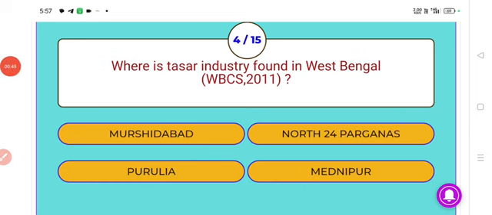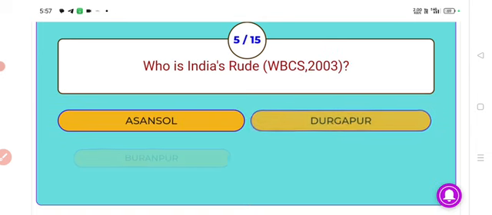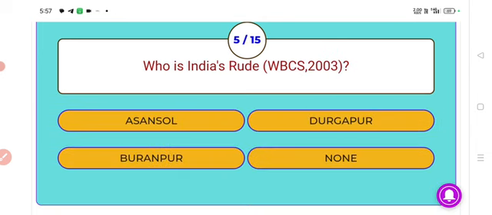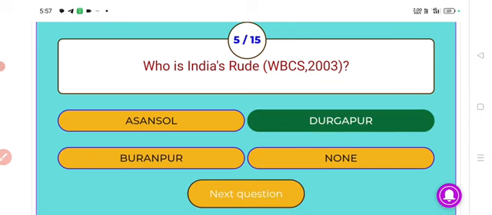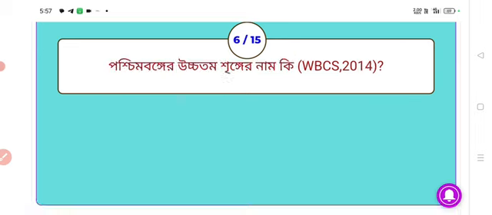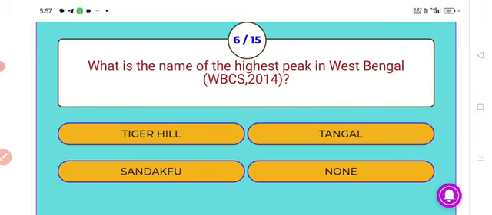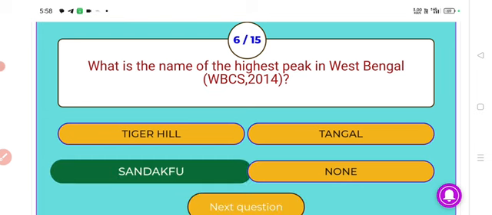Next, where is Tosor industry found in West Bengal? Answer, Murshidabad. Next, who is India's root? Answer, Durgapur. Durgapur is India's root. Next, what is the name of the highest peak in West Bengal? Sandakopu. Sandakopu is the name of the highest peak in West Bengal.